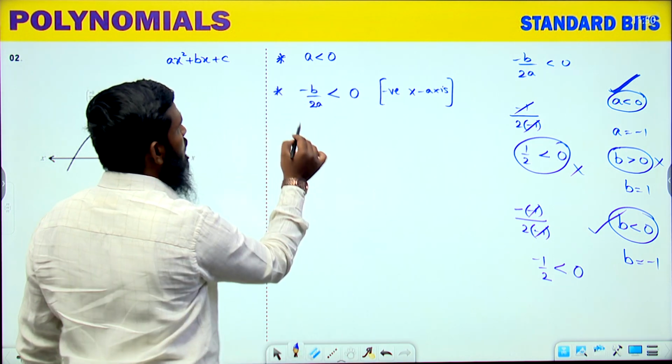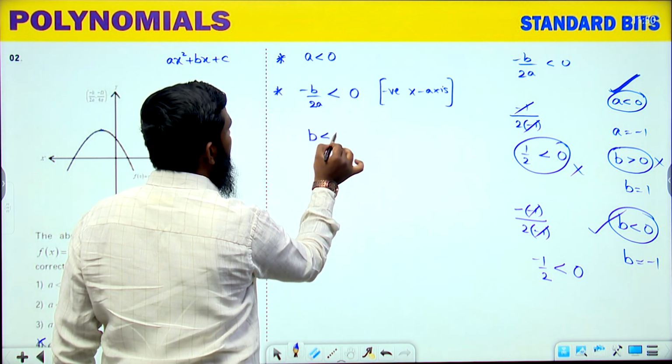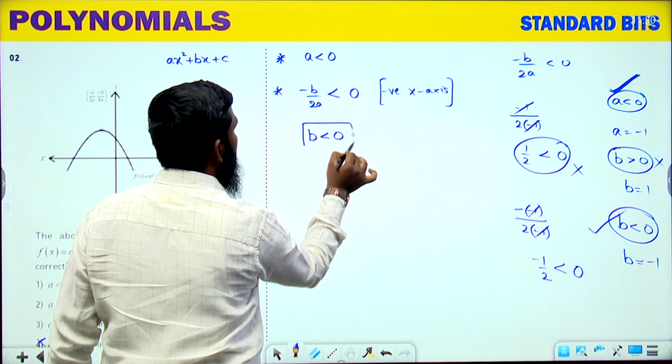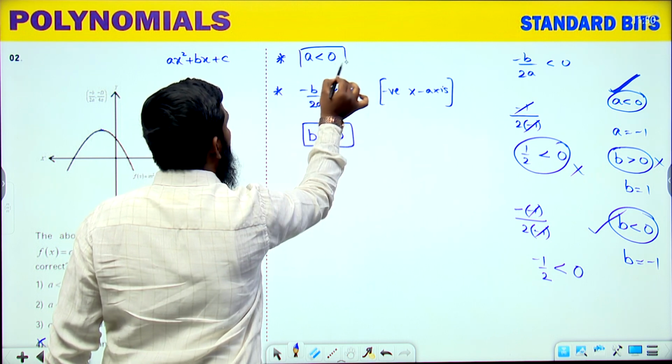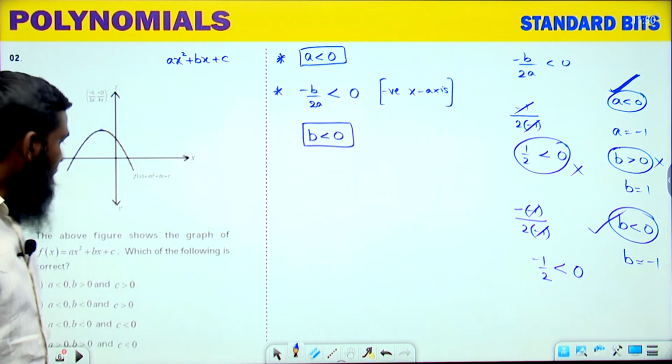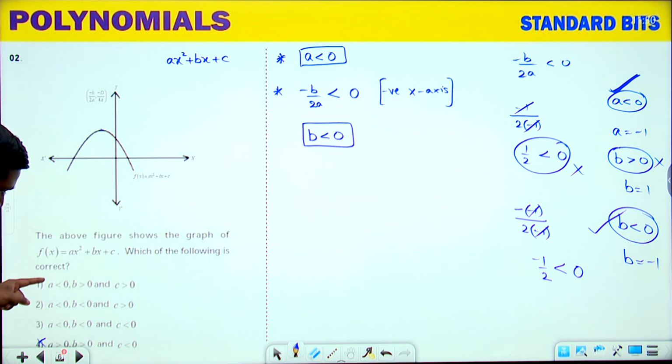So, what we can write now? B value is less than 0. Okay. So, this part is completed. A and B is completed over here. Now, again if you are seeing the options over here, A is less than 0 we are having, B is less than 0, B is less than 0, means option 1 is wrong. 1 and 4 we have deducted. Now, let us go with this part, 2 and 3.